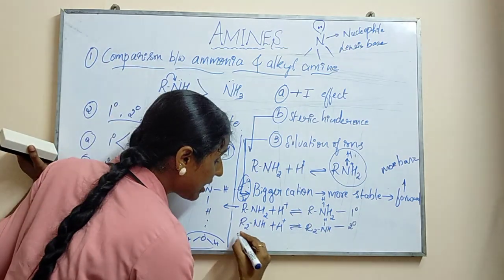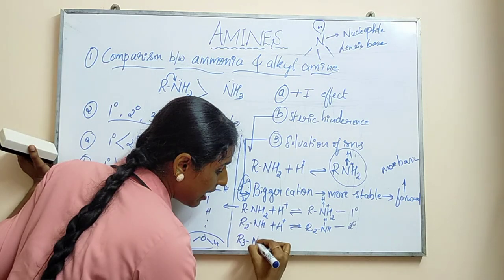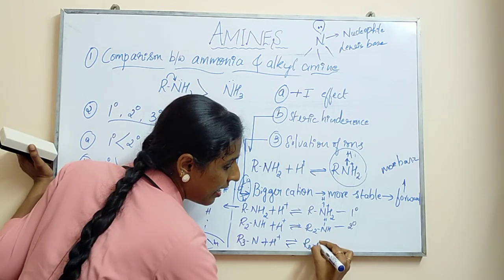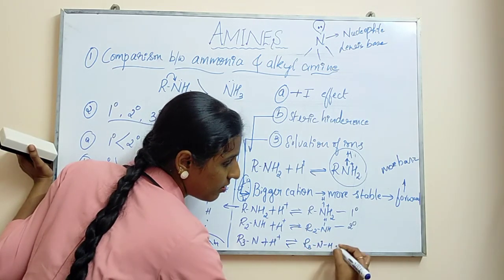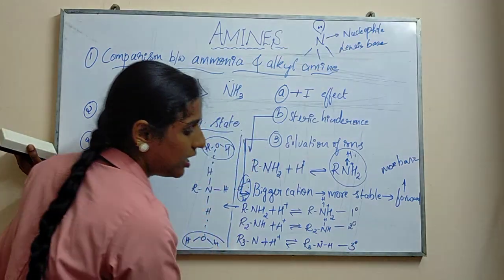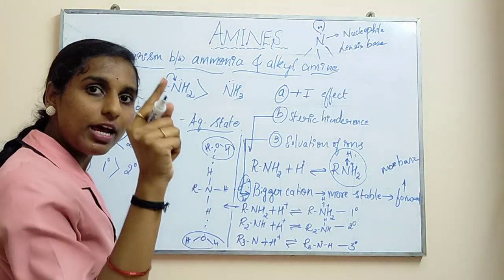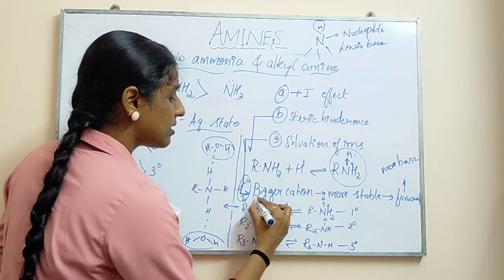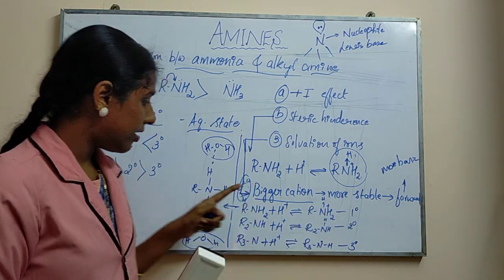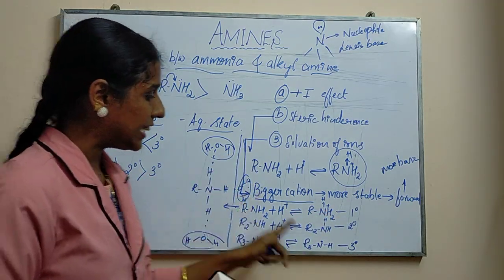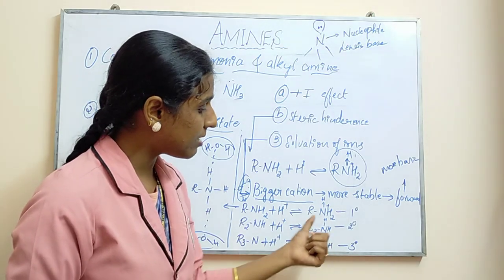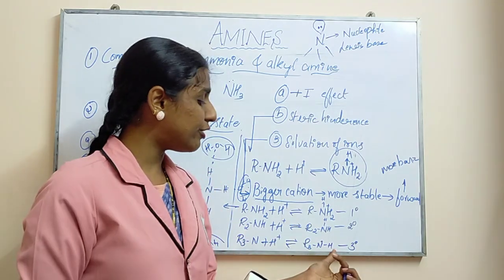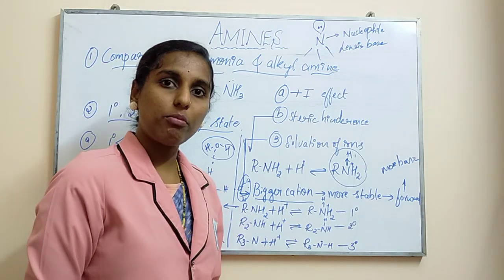If you consider the tertiary group R3N, when it reacts with proton, you will get R3NH. Okay, so here tertiary. In this case you are going to have only 1 hydrogen, so only one water molecule will combine. So you can consider this concept. In the case of primary, a bigger cation formation will take place. In the case of secondary, smaller, because the number of hydrogens is less. When you compare with the tertiary, still one more hydrogen is less. You have only 1 hydrogen, so still smaller cation formation will take place.